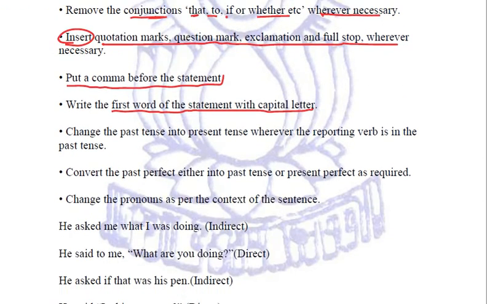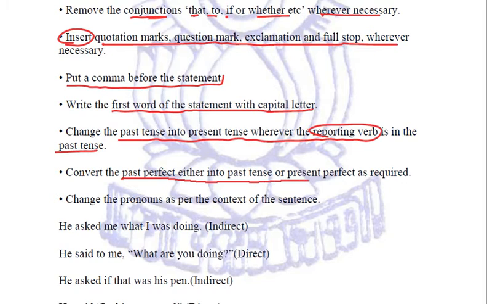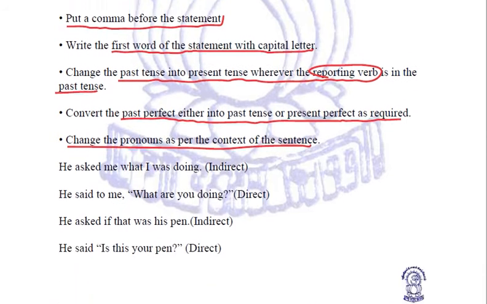Now we have to change the past tense into present tense wherever the reporting verb is in past tense, because this is what opposite we have done while changing the direct into indirect. Similarly, we have to convert the past perfect either into its past tense or present perfect as required. We have to change the pronouns as per the context of the sentence. All these things have to be now restored back, reversed back to their normal sense. Let us see with the help of a few examples.